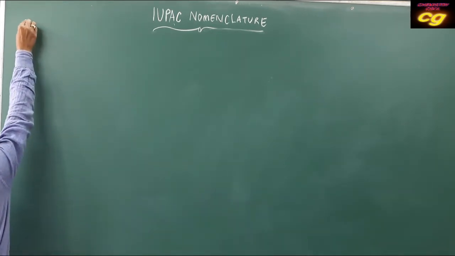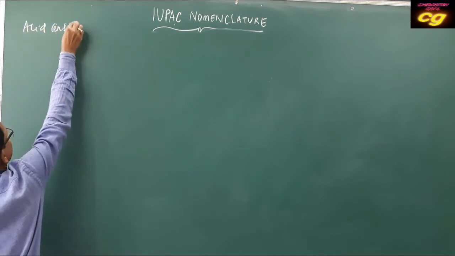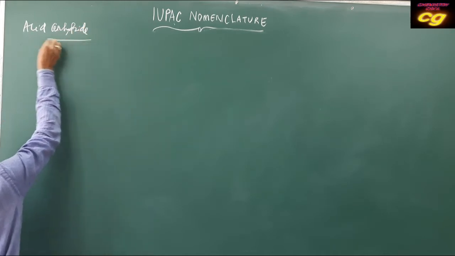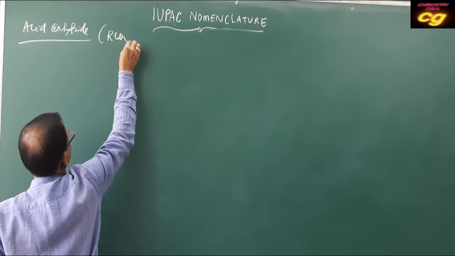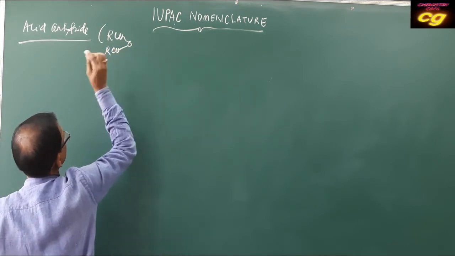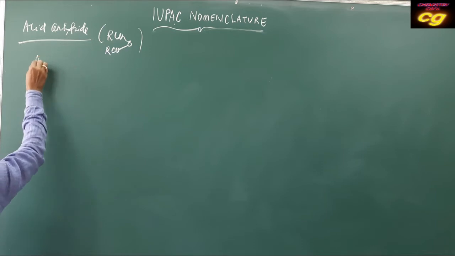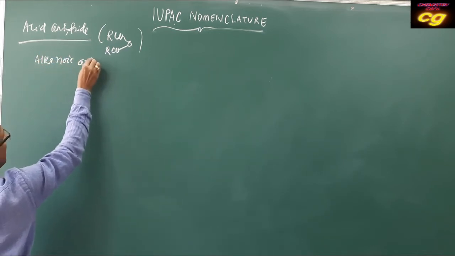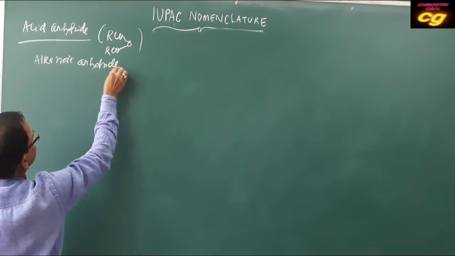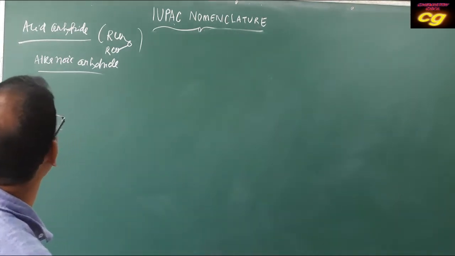Then we will start acid anhydride. The general formula of acid anhydride is (RCO)2O. Acid anhydride is also called alkanoic anhydride. Its name is alkanoic anhydride.